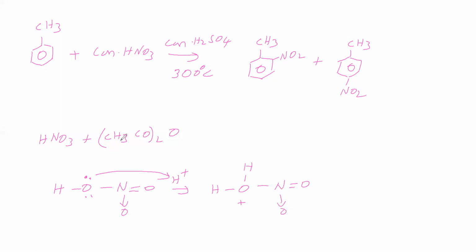Now this acetic anhydride, it is an anhydride. Anhydride is in need of water. Therefore it is abstracting water from here. If water is leaving from here, then it will become nitronium ion. This nitronium ion can attack this. Therefore nitric acid plus acetic anhydride is also a nitrating agent.